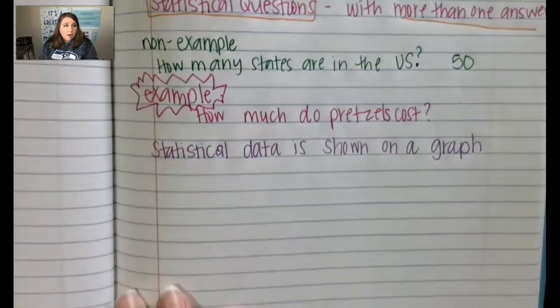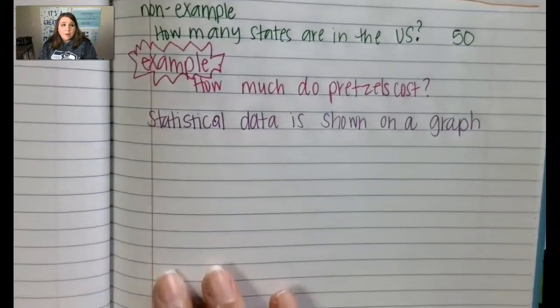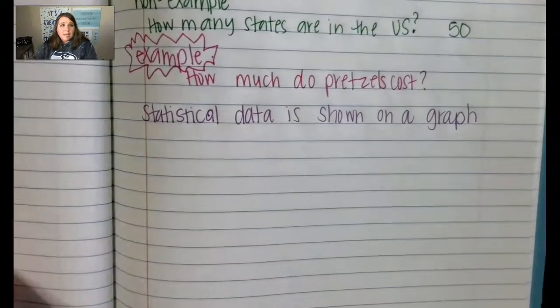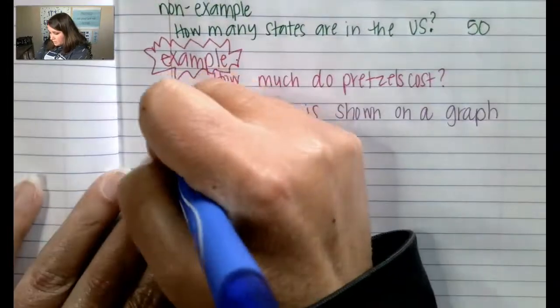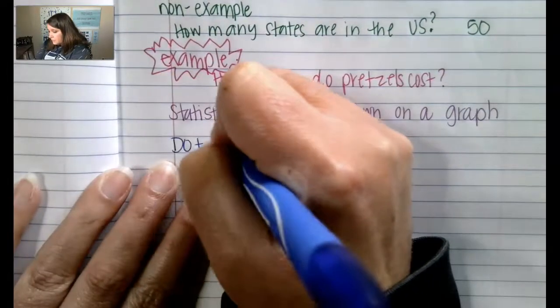So dot plots are number lines that represent the number of times that the data has been used. And we look at the different ways that the data is spread or that the data is distributed. So we're going to look at using a dot plot.